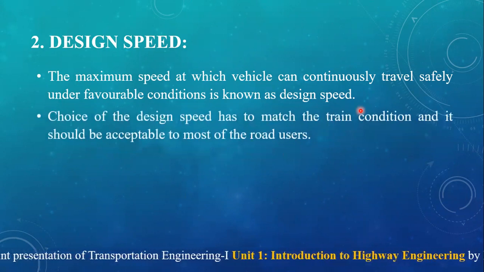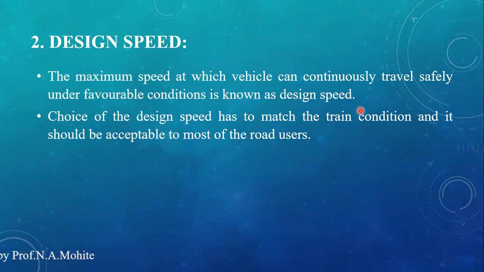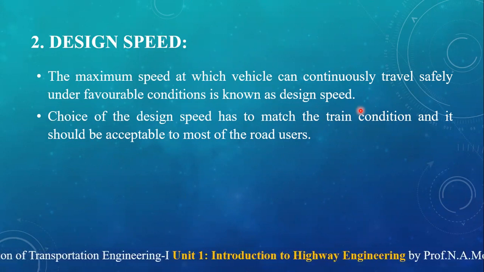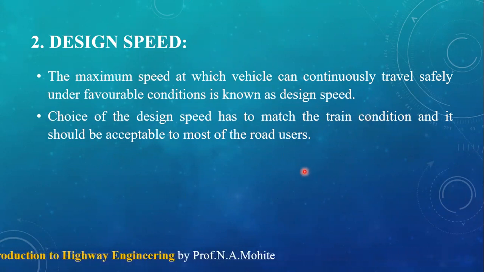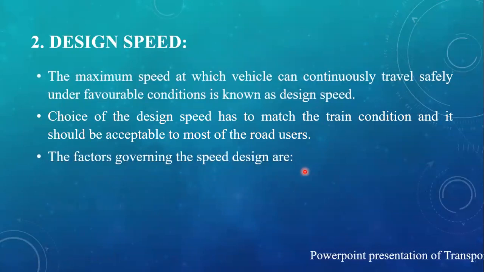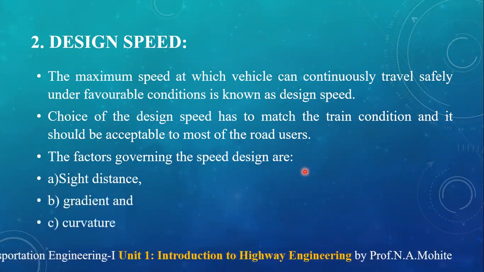So the choice of the design speed has to match the terrain condition, that is, whether it is plain, rolling, mountainous or steep. It should match the terrain condition and it should be acceptable to most of the road users. The factors governing the speed design are correspondingly sight distance, gradient, and curvature.